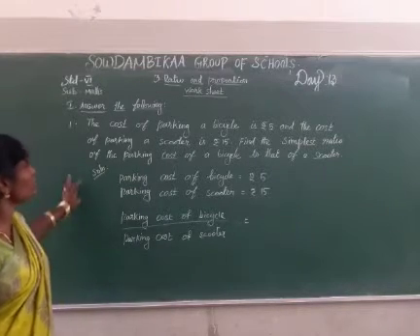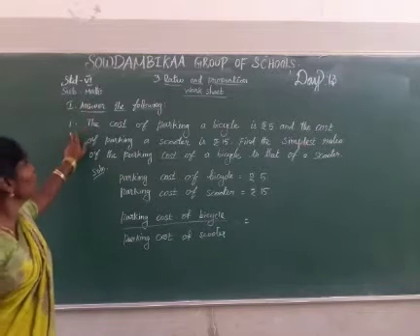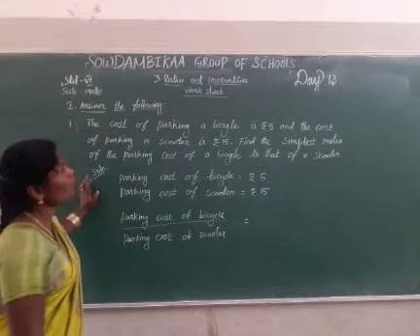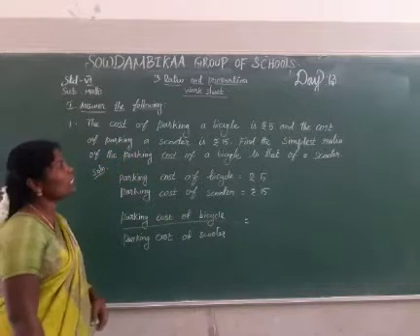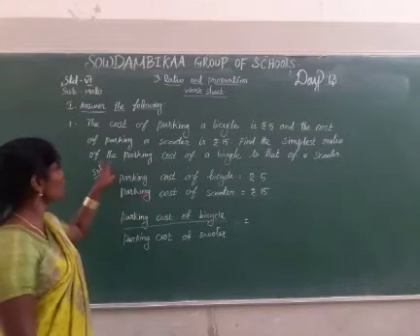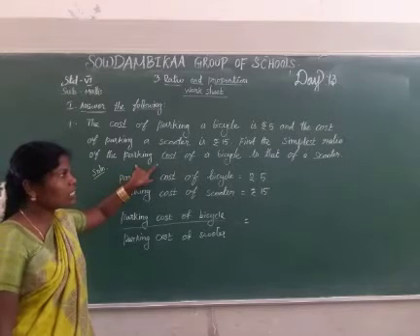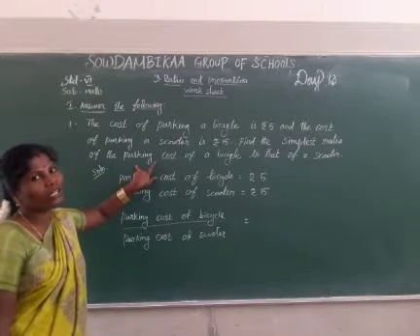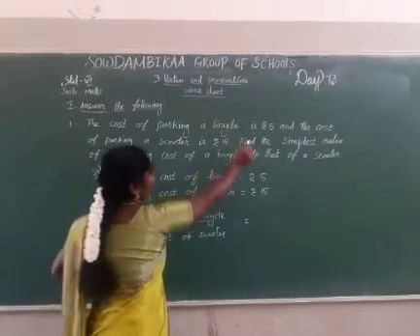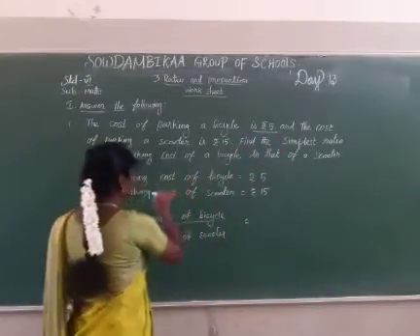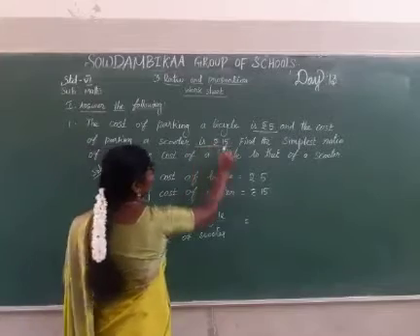Now check the answers. The first one: the cost of parking a bicycle is ₹5, and the cost of parking a scooter is ₹15. Find the simplest ratio of the parking cost of a bicycle to that of a scooter. It is already given in the question: parking cost of bicycle ₹5, parking cost of scooter ₹15.